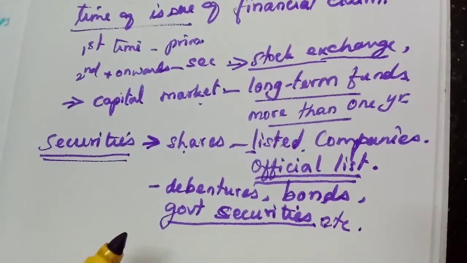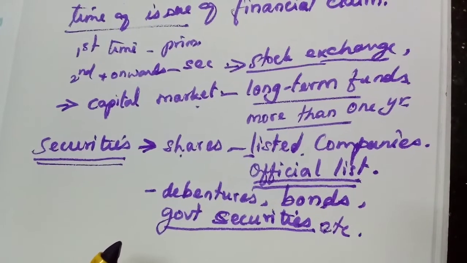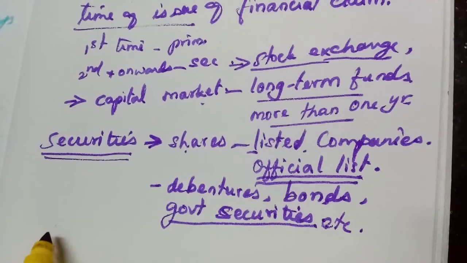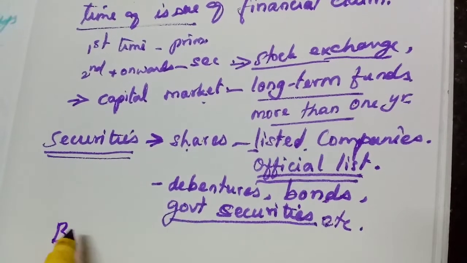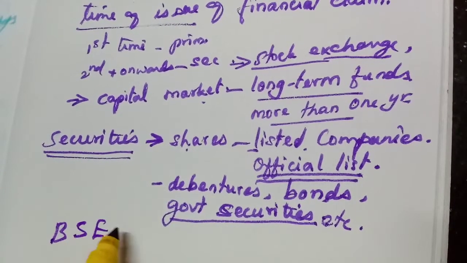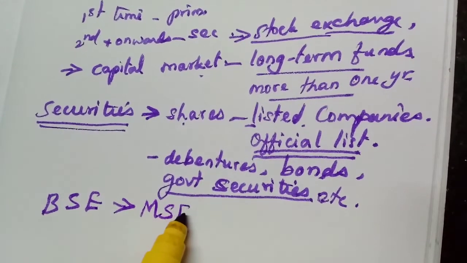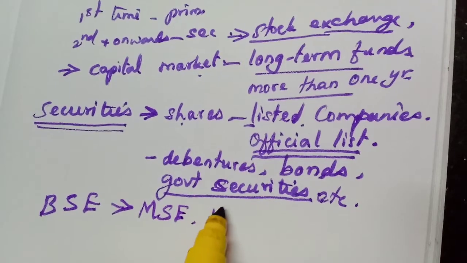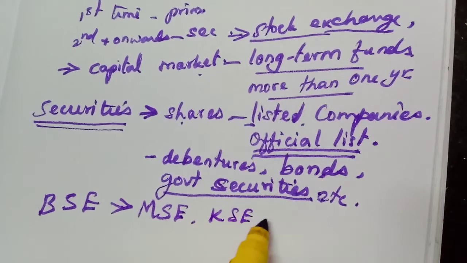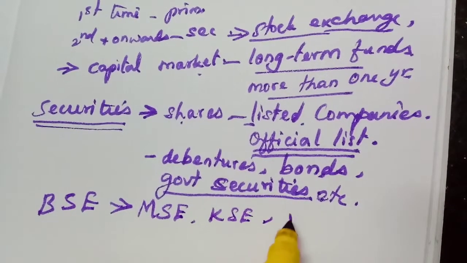We know the important stock exchanges in India: Mumbai Stock Exchange or Bombay Stock Exchange, BSE, Madras Stock Exchange, MSE, then Kolkata, and the National Stock Exchange.